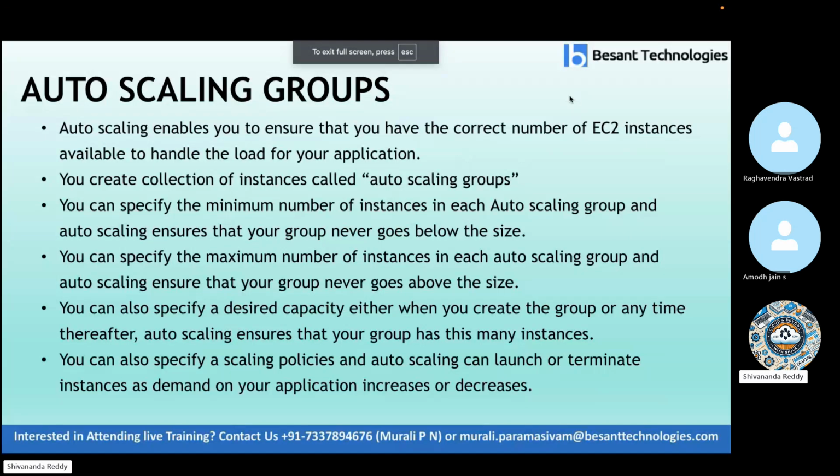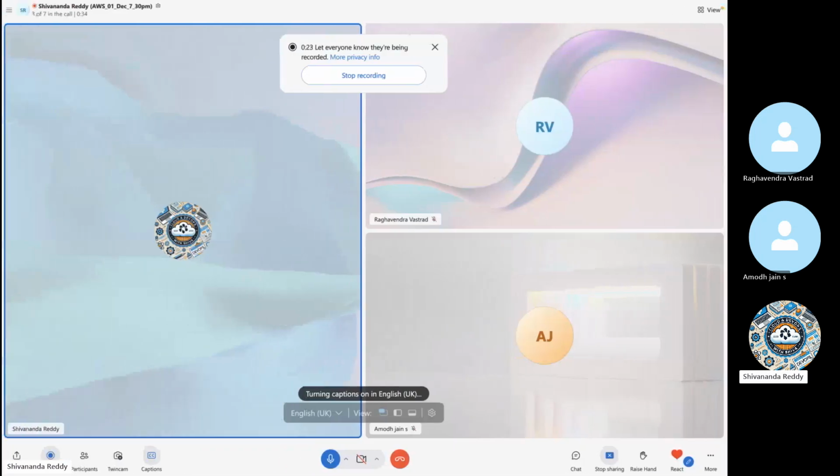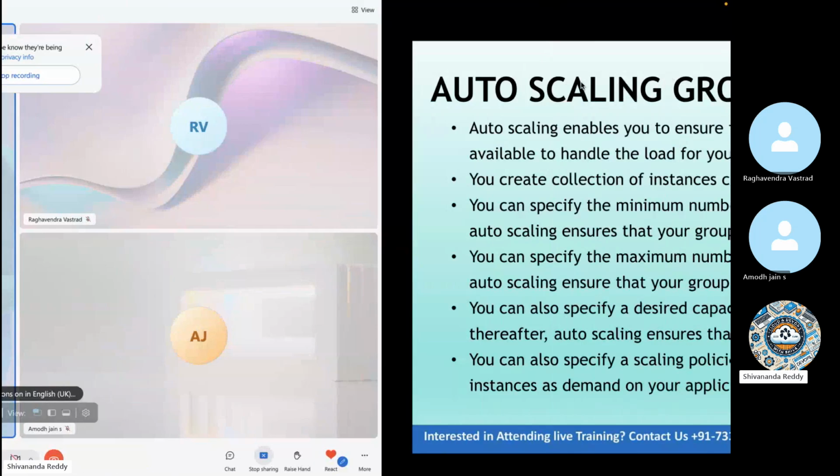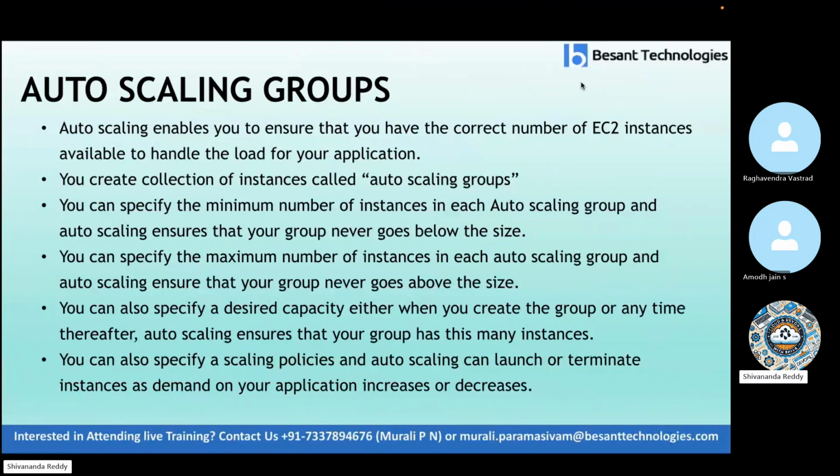So first, today we'll discuss auto scaling. What is auto scaling? Why is auto scaling required? Then what is the purpose of auto scaling? We'll discuss it today, along with the practical also.